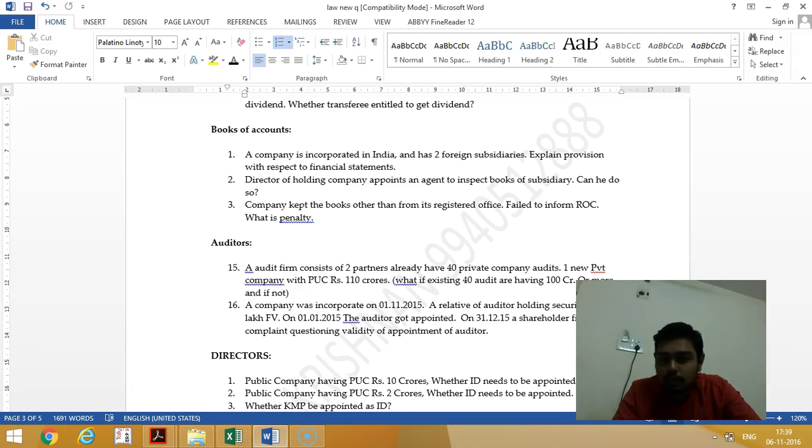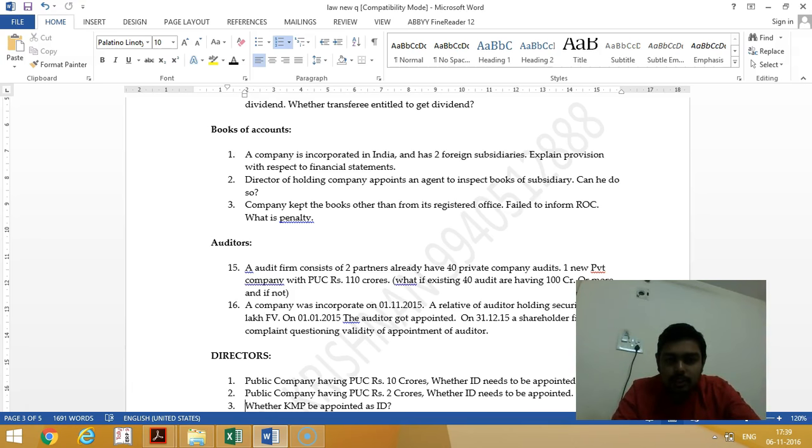Director of a holding company appoints an agent to inspect the books of subsidiary. Can he do so? In case the director appoints an agent and it is authorized by the board resolution, it is not a problem. In this question, it is silent on resolution from the board. So if it is not approved by the board resolution, then inspection by agent is not permitted. The director, even without board resolution, can inspect, but if there is an agent, he should obtain the board resolution in his favor.